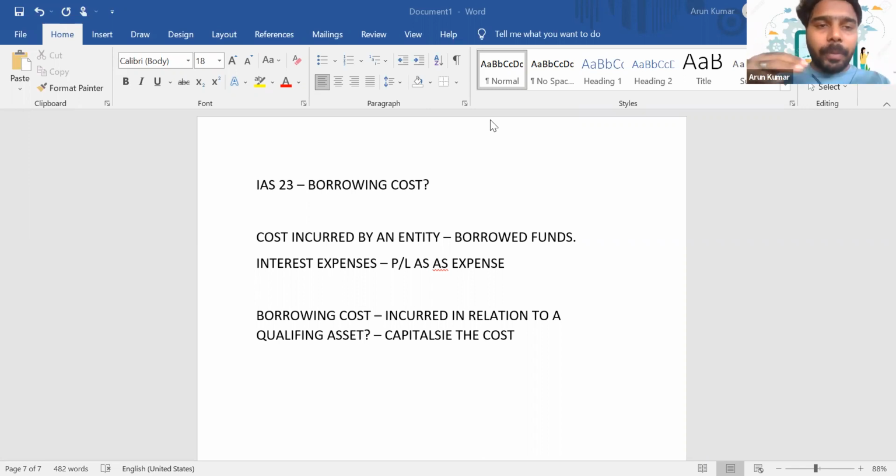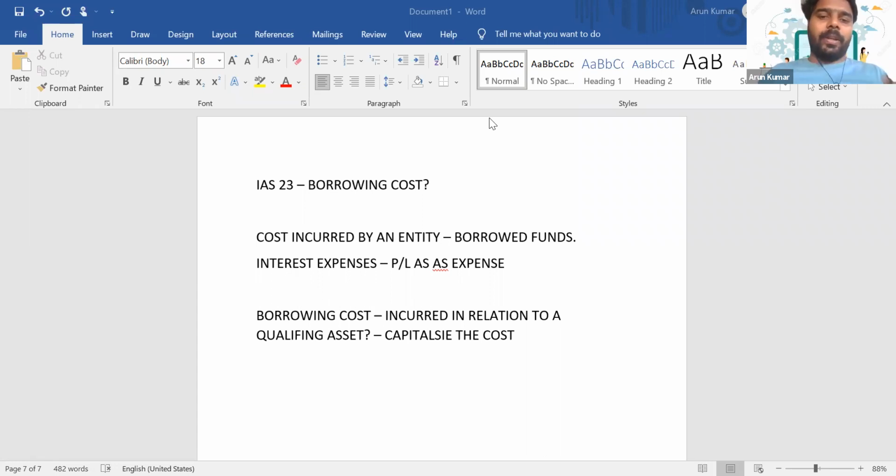We know that we have to prepare the P&L statement according to the matching concept. So always the income should match with the expense. So, what do you mean by qualifying asset? An asset which takes a substantial period of time to its completion. That is known as a qualifying asset.